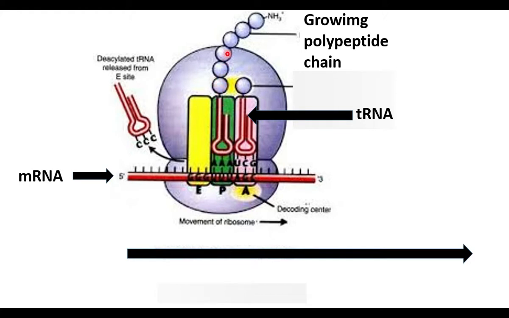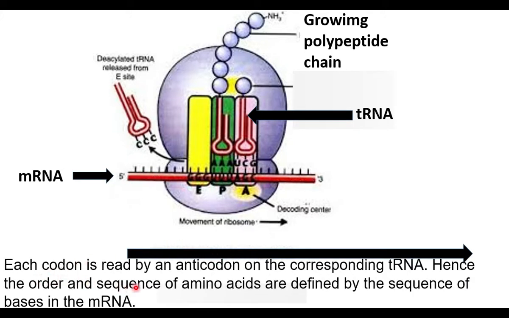The sequence of amino acids in a protein or polypeptide chain depends on the sequence of nucleotides on mRNA. Each codon is read by an anticodon on the corresponding tRNA. Hence, the order and sequence of amino acids are defined by the sequence of bases in the mRNA.